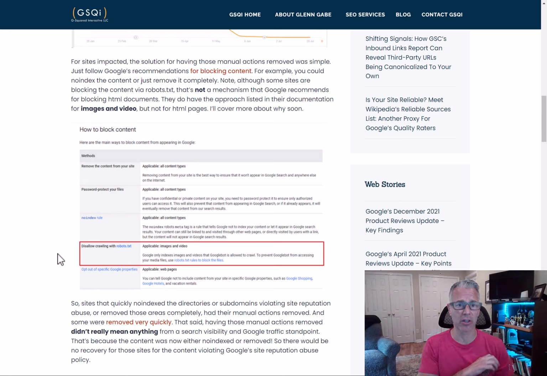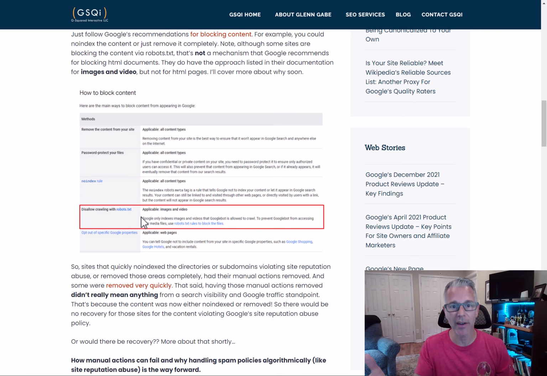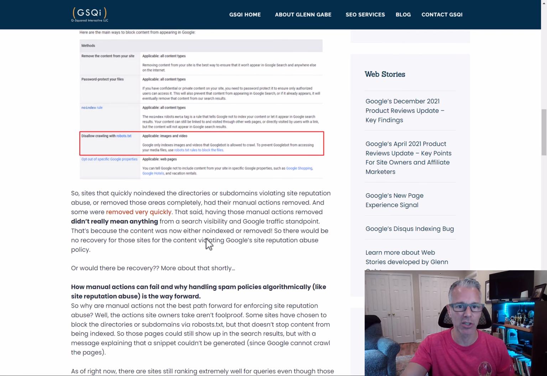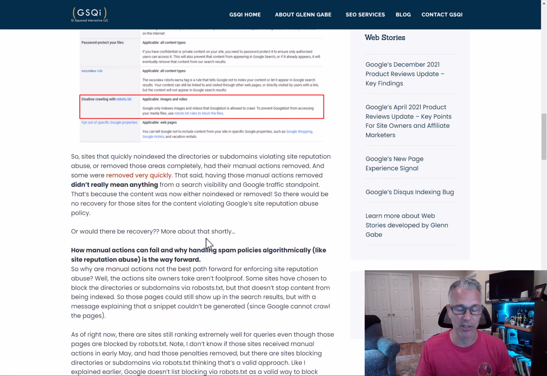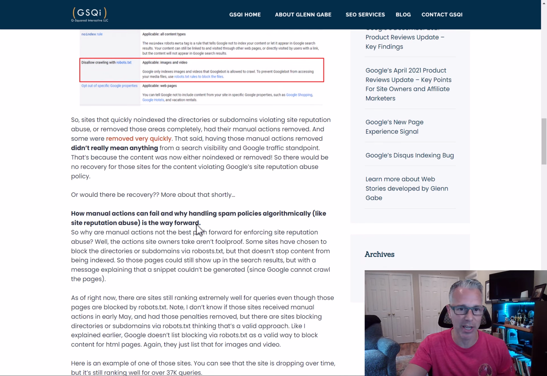Some sites just literally nuke the entire directory of coupons or deals, some nuke their subdomains and whatever it may be. So anyway, if you had a manual action, the easy solution is to just noindex it. The not easy part of it was you're not going to see any recovery, obviously, because you're getting rid of all of that content, right?